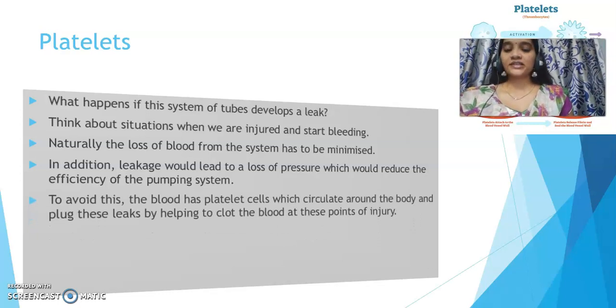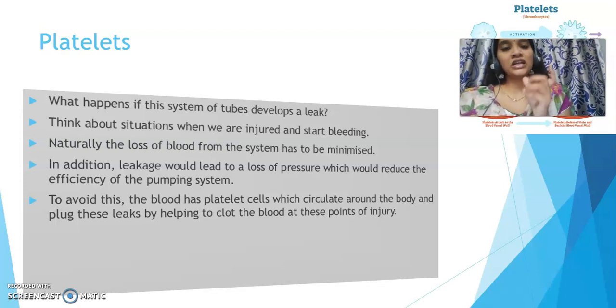To avoid this, the blood has platelet cells which circulate all over your body, and wherever you see a leak, they will go and plug these leaks by clotting the blood so that they stop the injury process. So this is how platelets help in our body, by clotting the blood at the time of injury.